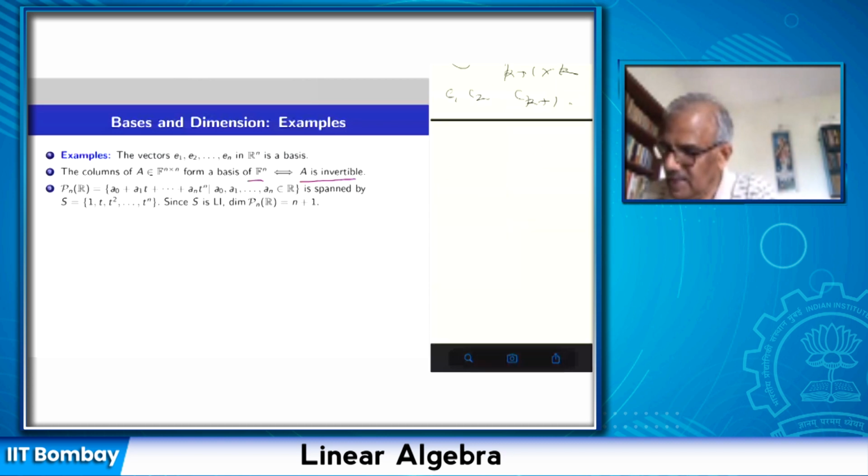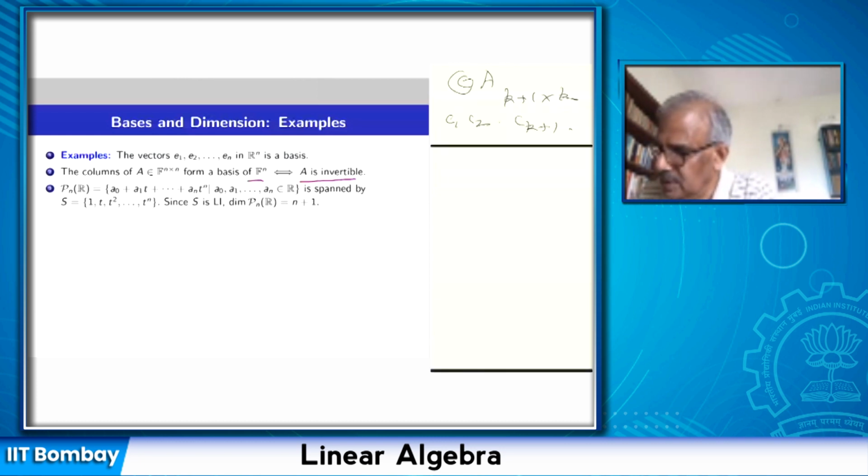If I have vectors V1, V2, up to Vn in Rn, I want to test whether these are linearly independent.